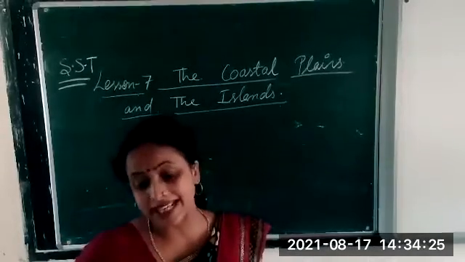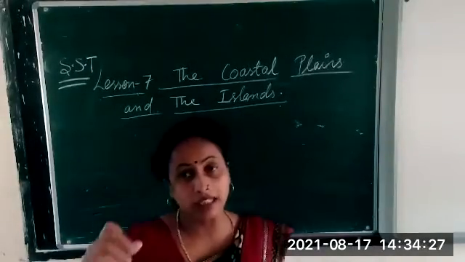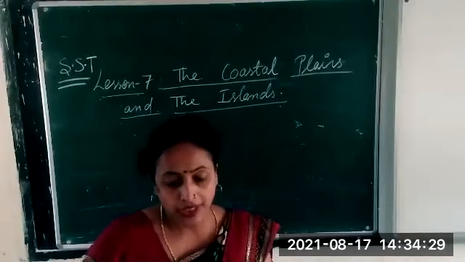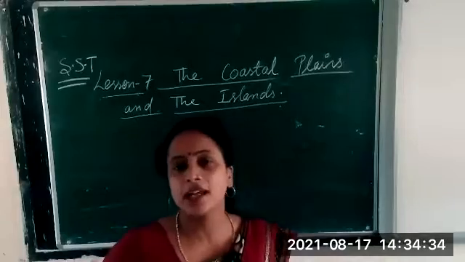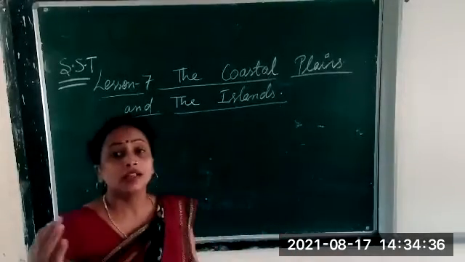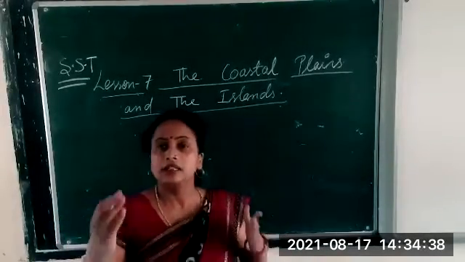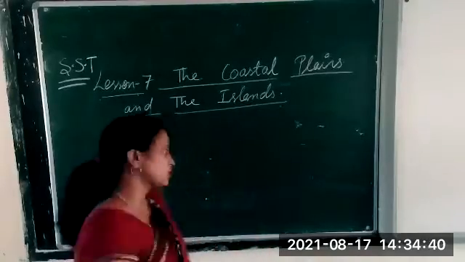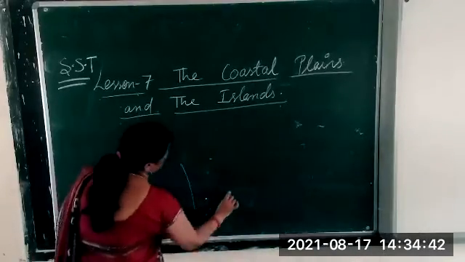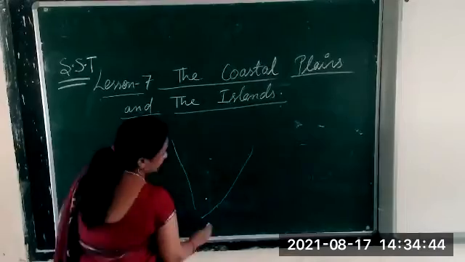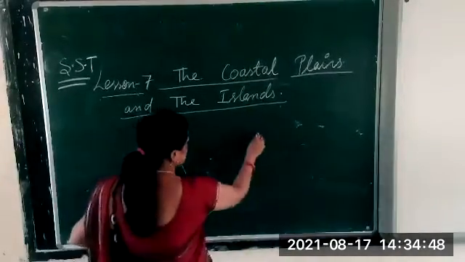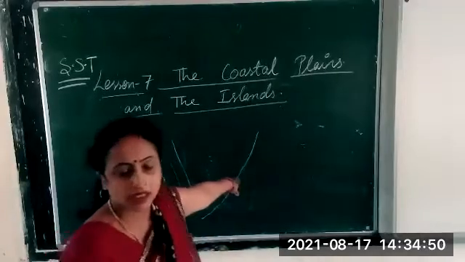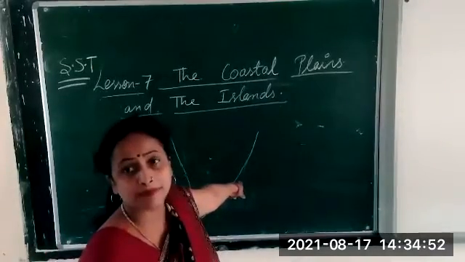The heading is given, the coastal plains and the islands. Here we will discuss the coastal plains and the islands. Coastal area means the land which is near the sea. You see the southern part, the downward part of the map. Are you able to see the southern part of the map?